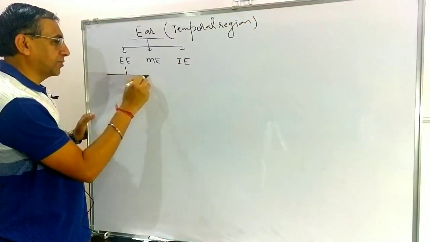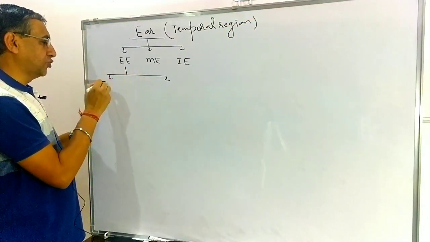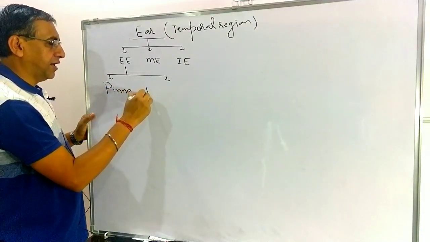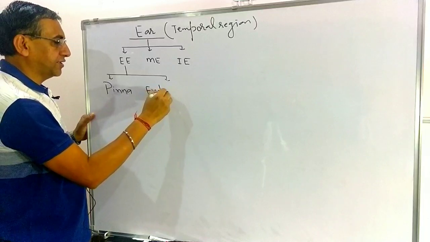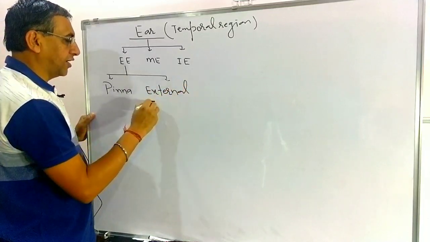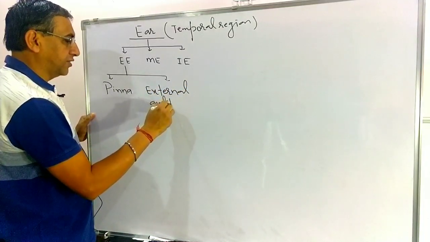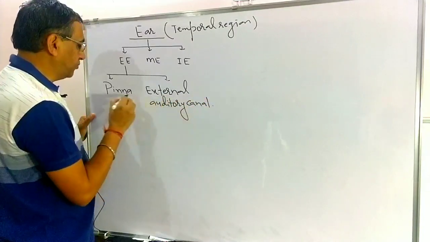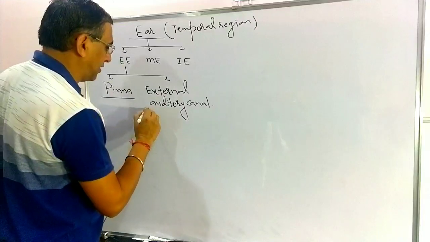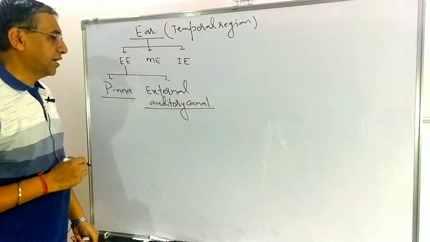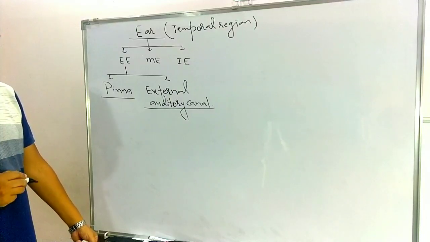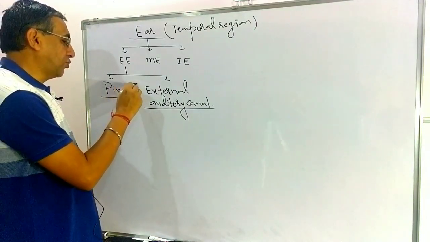There are two parts of the external ear. Yesterday we started them. One is known as the pinna, and the second is known as the external auditory canal. So these are the two parts of the external ear. We have discussed a lot about the pinna.